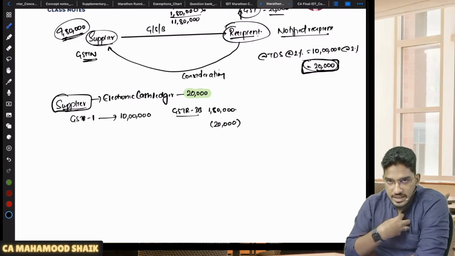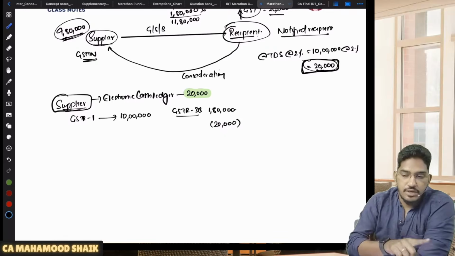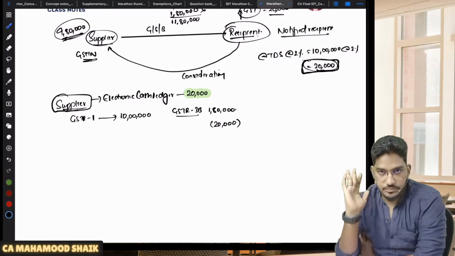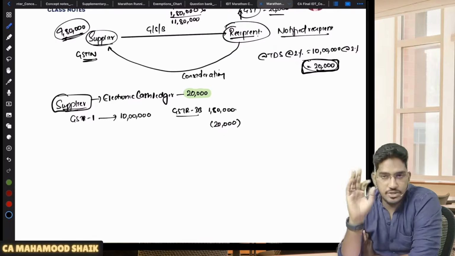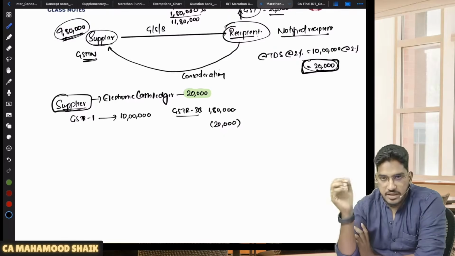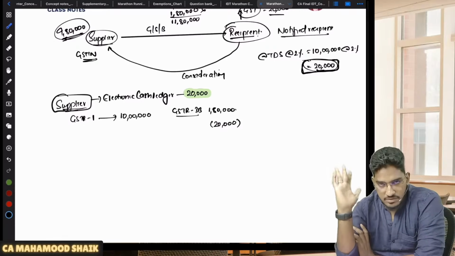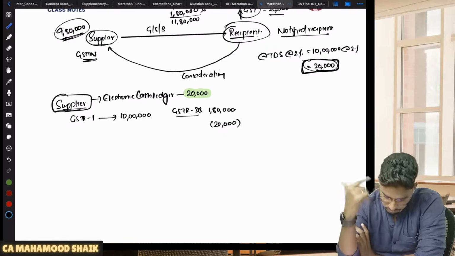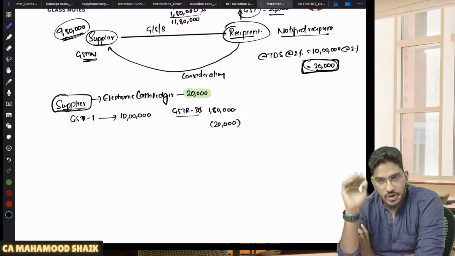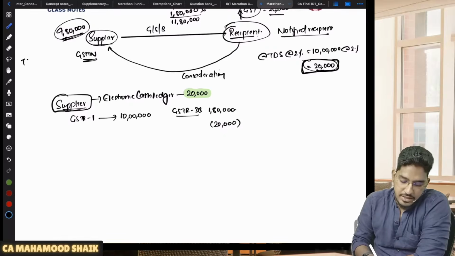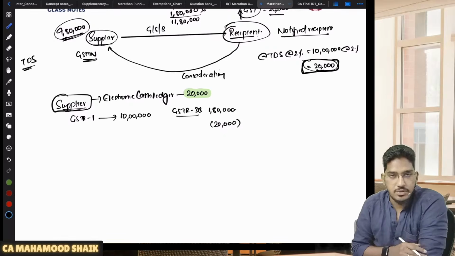That means if the amount is lying in the electronic cash ledger, you can either use it for discharging your liabilities, or you can also withdraw it. Amount lying in the electronic credit ledger you can't withdraw; that can't be refunded except in certain circumstances. But the amount lying in the electronic cash ledger can be freely withdrawn without any restriction. So you can withdraw that money or use it for discharging that payment. This is the concept of TDS.